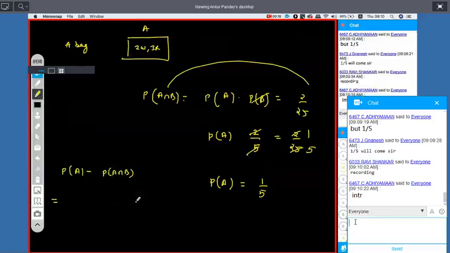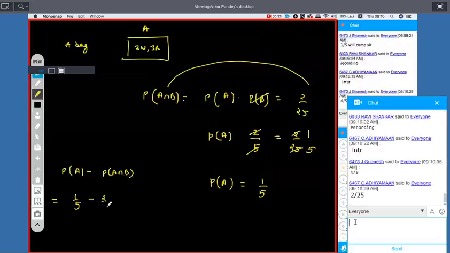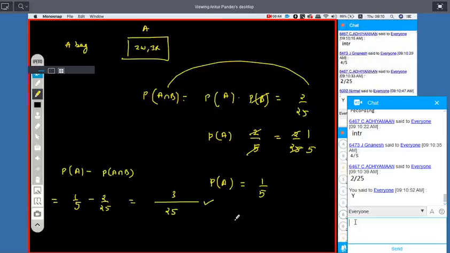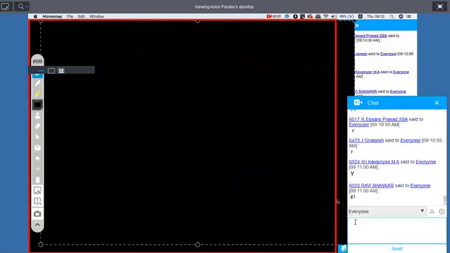P of A is 1 by 5 minus P of A intersection B. P of A intersection B is 2 by 25. So yes, it is the same thing. Right? Good.